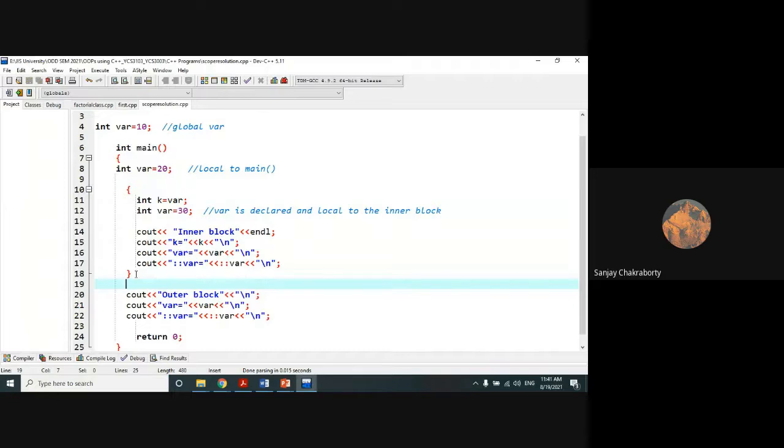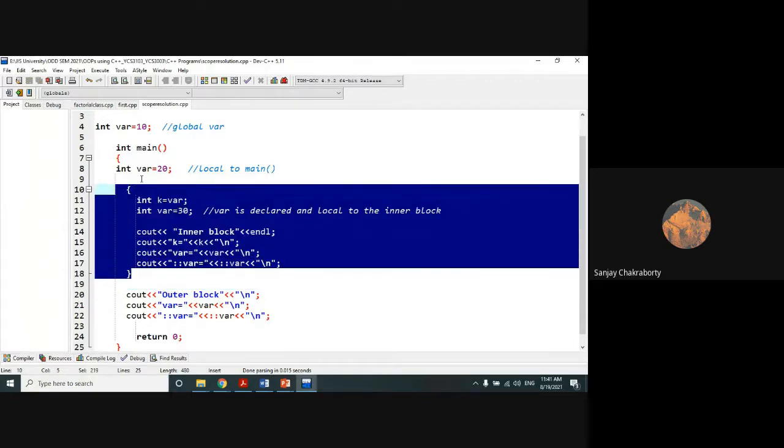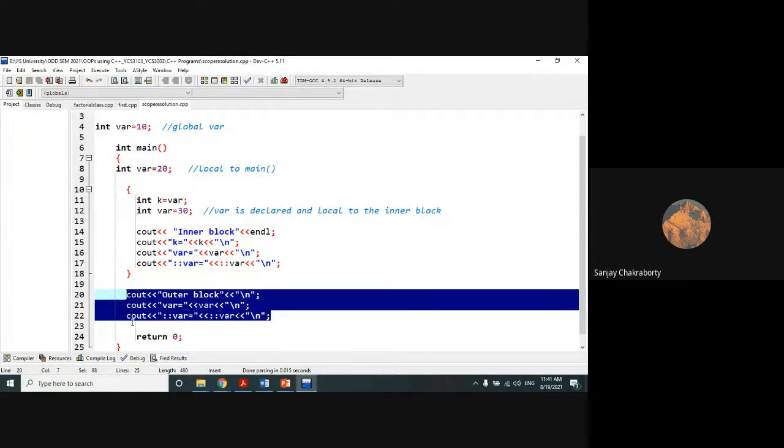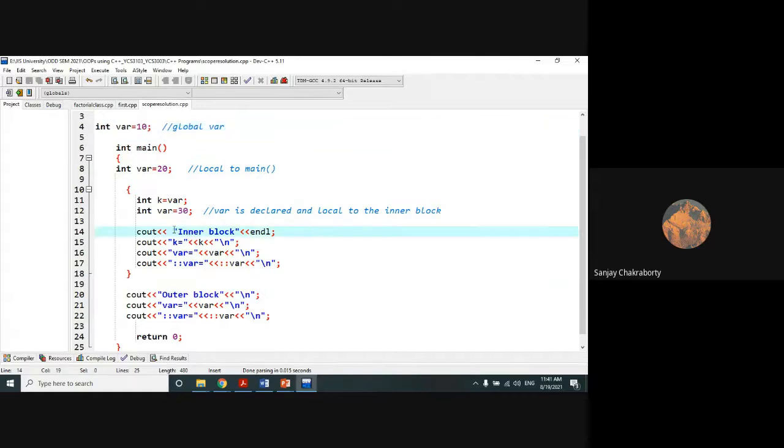This inner block is a part of the main method, and these statements are part of the main block. And this variable is a global variable. Now here I have defined k equal to var. K equal to var means what value does k occupy here?